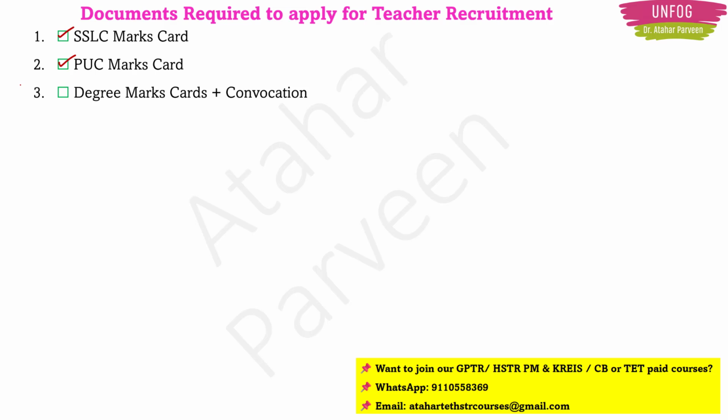Some aspirants think that only mark sheets are enough. No, that is not right. See, you need to have mark sheets along with convocation. So for this, if you have done your degree, that is BSc, in semester wise system, then you will have 6 semesters, right? So you should have 6 mark sheets. Along with 6 mark sheets, you may have a consolidated mark sheet also. And you need to have a convocation.